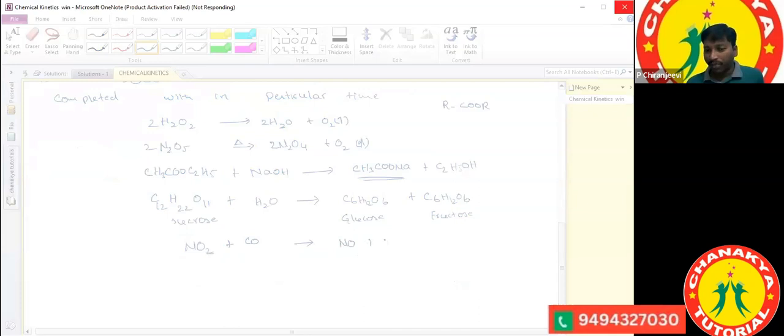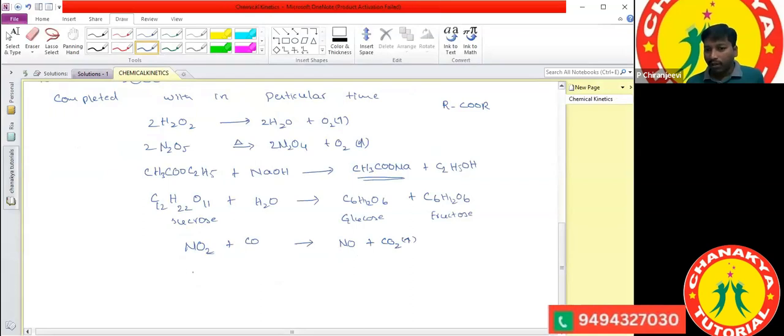Another one is NO plus Cl2, which forms NOCl2. All these are examples of moderate reactions. Moderate reactions means the reaction is completed in a particular time. That kind of reaction we call a moderate reaction.